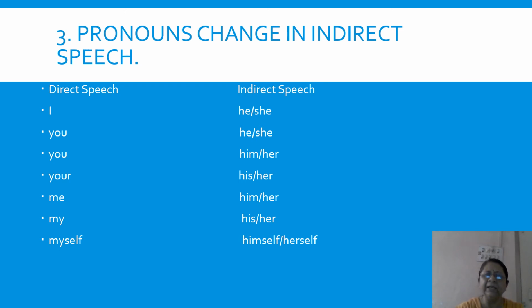Your, his or her, your pencil, her pencil. Your car, his car. So anything belonging to someone and you are using the second person, that is your, showing belongingness has to change to the third person and still show belongingness, his or her. My again, his or her. Myself, himself, herself. Himself or herself, depending on the subject.